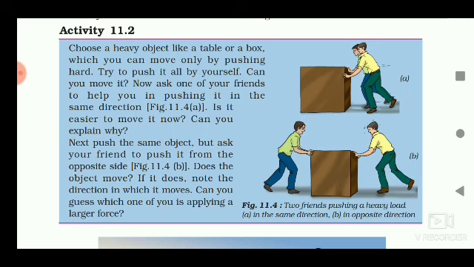Does the object move? If it does, note the direction in which it moves. So there is a possibility of movement of the object if one of the forces applied by you and your friend is greater than the other. And if both of you apply the same force from opposite directions, there is no chance of movement of the object.